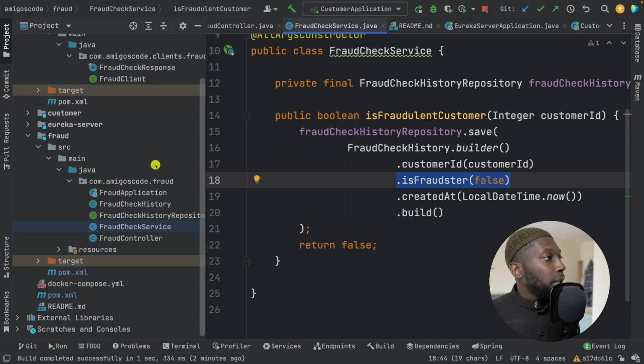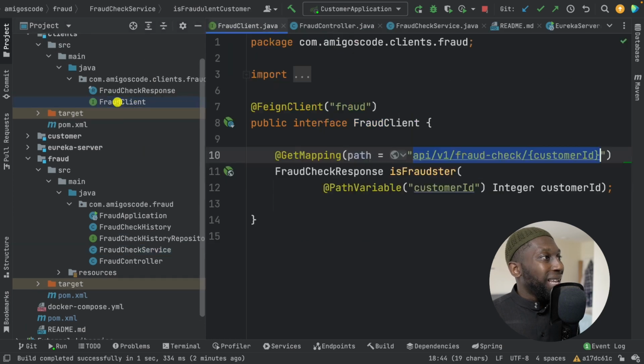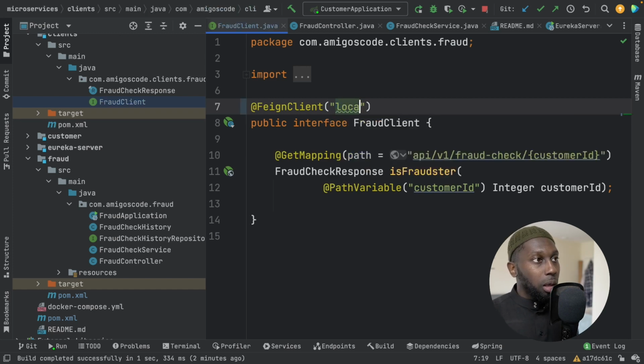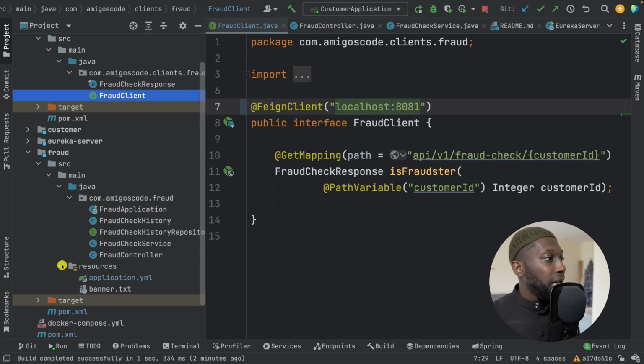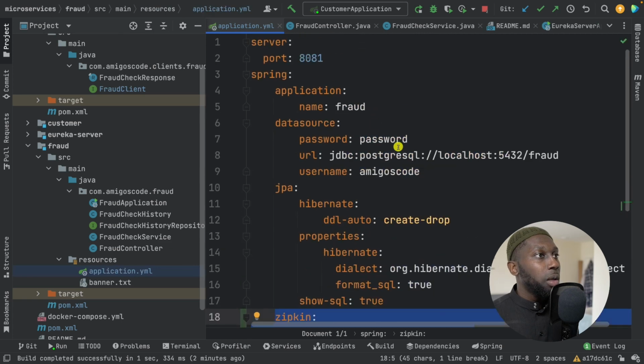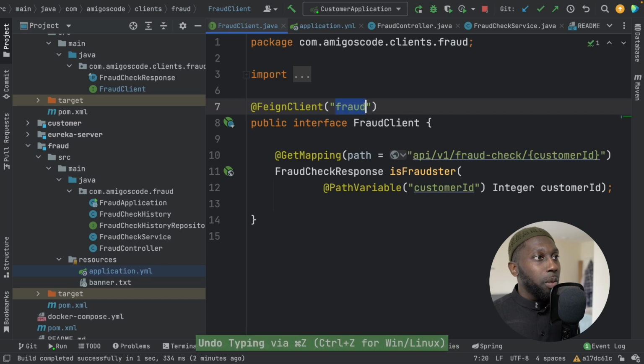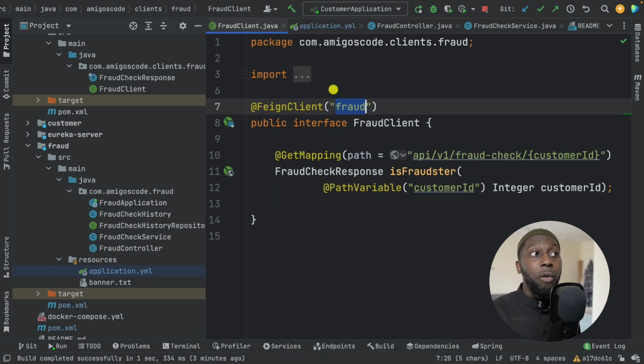So the next thing is within the client, have a look, fraud. So here, I'm not saying localhost and then 8081, I think. So fraud is running on 8081. If I open up applications.yaml, 8081, so server.port. So I don't need to do none of this, right? I just said fraud because here is actually connecting to the Eureka server and finding where fraud lives. So this is the beauty of service discovery. So we don't worry about ports.